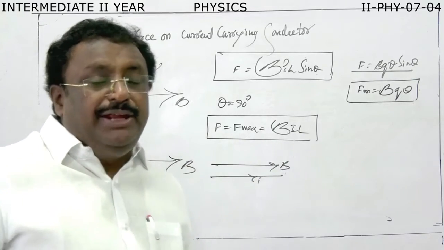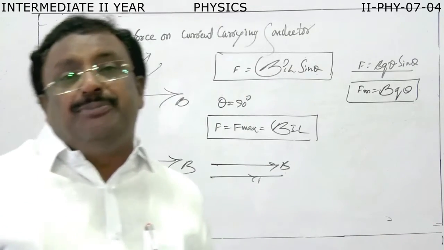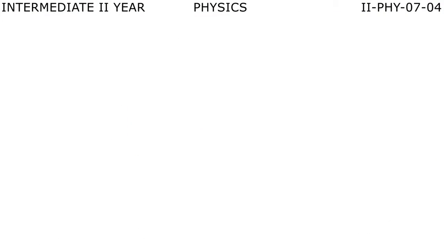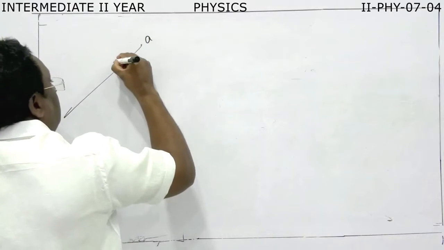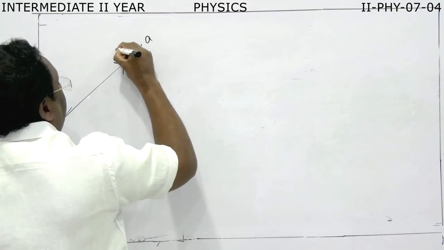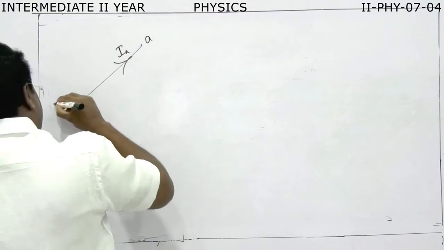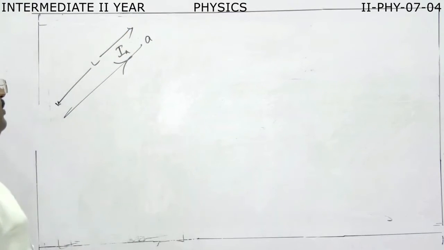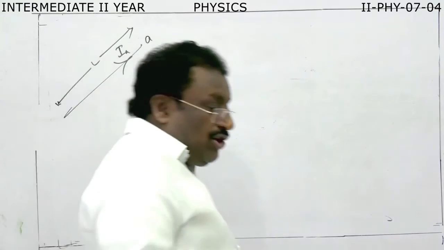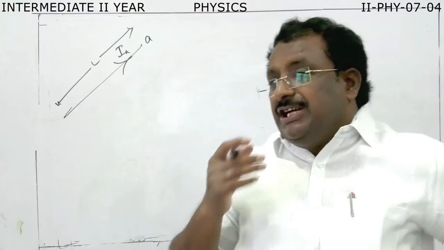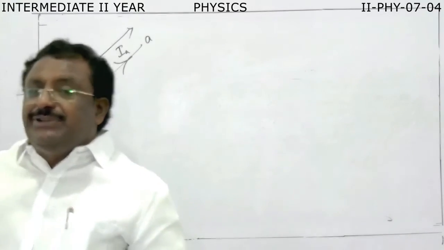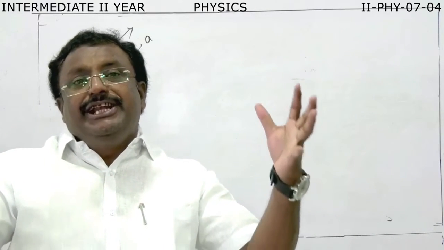Now, I want to bring one magical experiment of Ampere. For example, the name of the conductor is A. The current in the conductor is IA. The length of the conductor is L. Now what happened? According to Ampere's law, when current is passing through a straight current carrying conductor, around the conductor some magnetic field will take place.